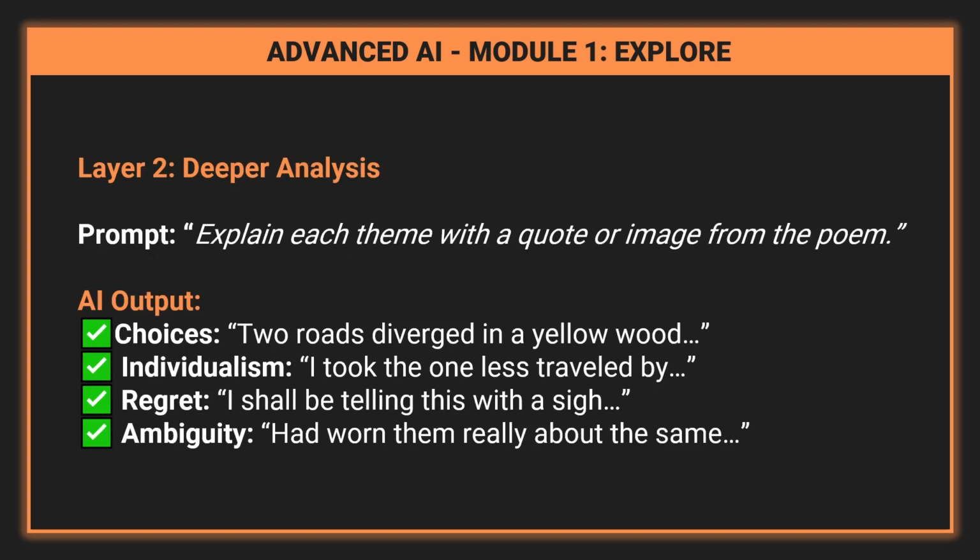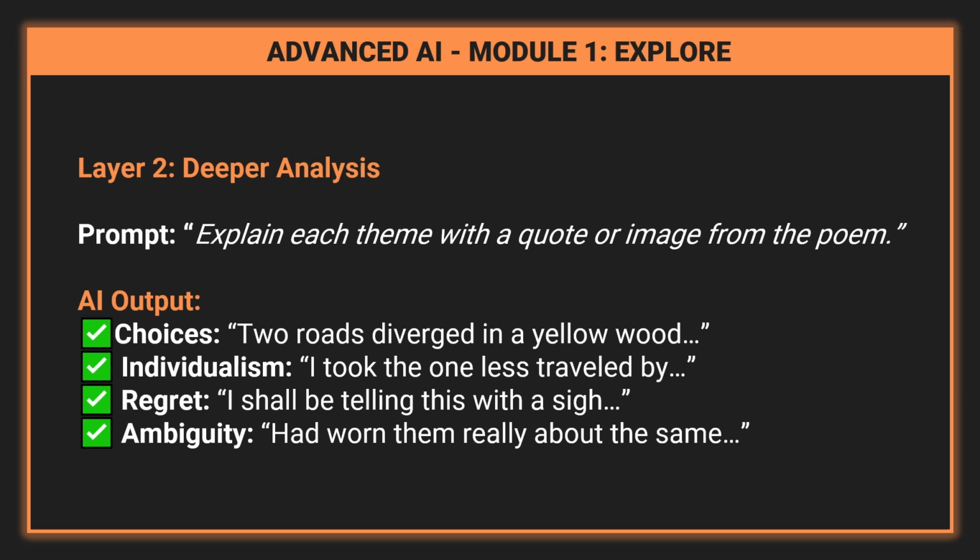Next, we refine the broad insights with a secondary prompt to dig deeper into the meaning and nuance. We ask the AI, for each theme, explain how it appears in the poem and include one supporting line or image. The AI expands, choices and consequences. The whole poem centers on a choice at a fork in the road, symbolizing life's decisions. "Two roads diverged in a yellow wood."